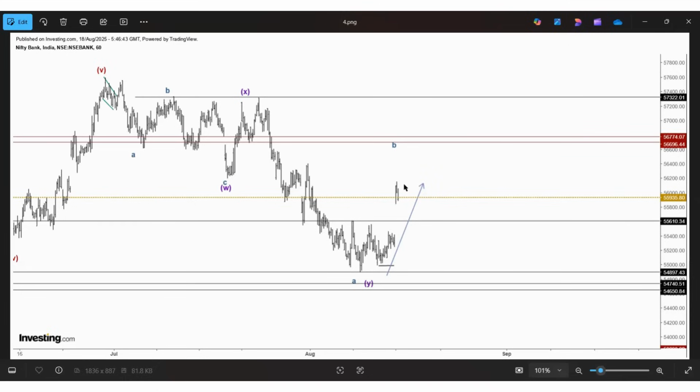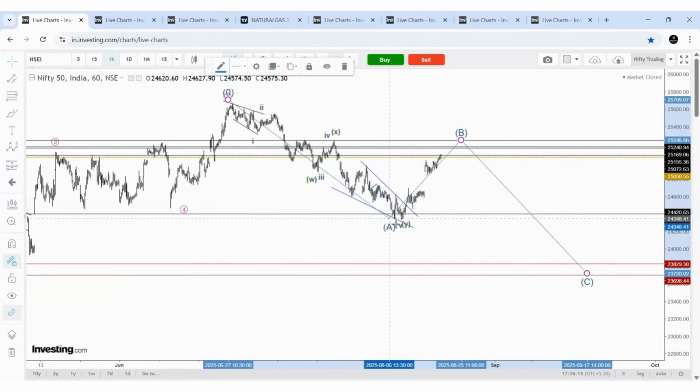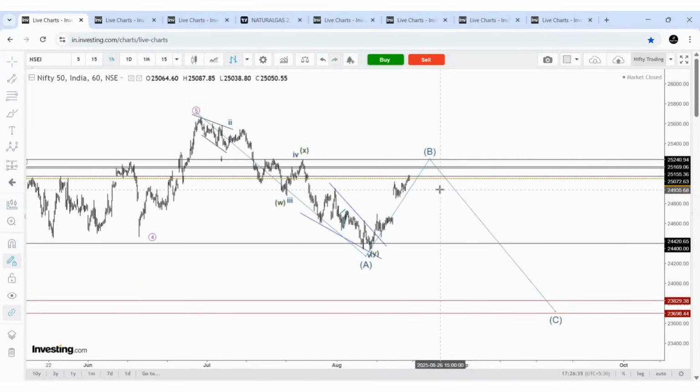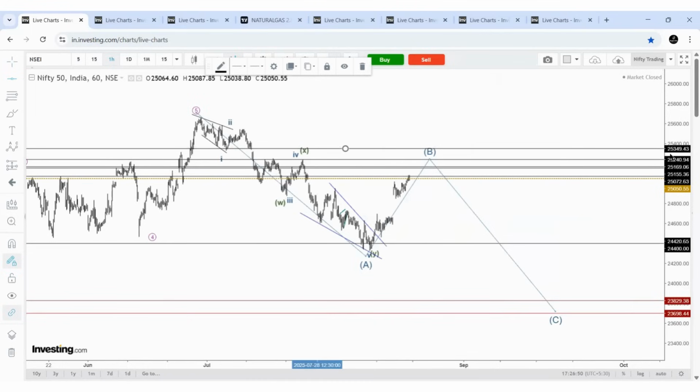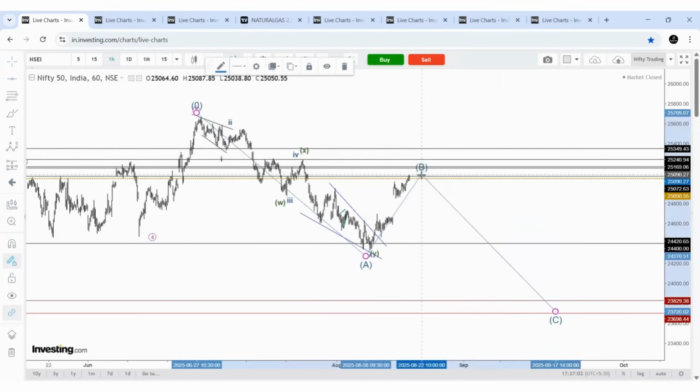Based on this assumption, A completed and we are in B or a new impulse, then we can decide that. Let us approach the market in a way that the market is approaching a resistance. The minimum expectation was 25,000. It has been done, but there are possibilities to reach 25,200, 150 to 200 levels. Even if it is complex, it can reach 25,350 also. So until 25,350, there are chances for a complex wave B. And currently the price is at resistance.